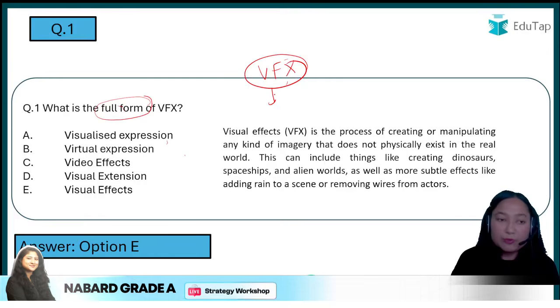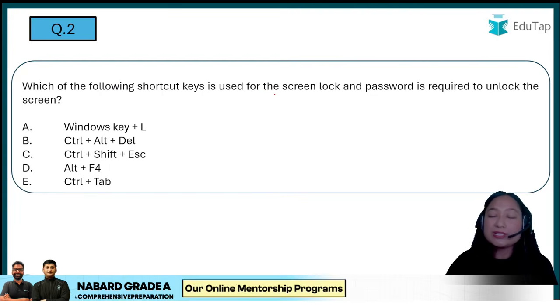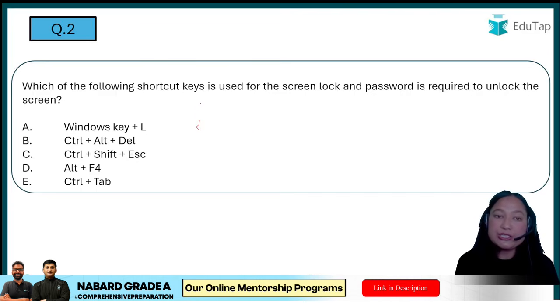Okay, so the second question is, which of the following shortcut keys is used for the screen lock, where a password is required to unlock the screen? Here basically the question is related to shortcut keys. Another very important topic.